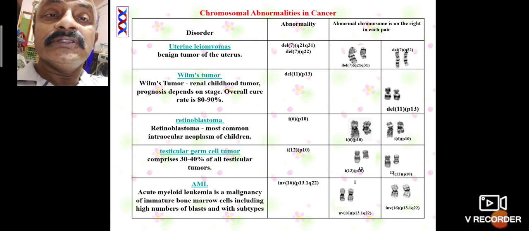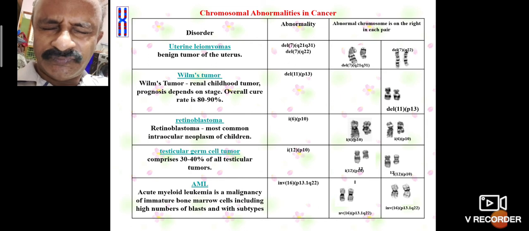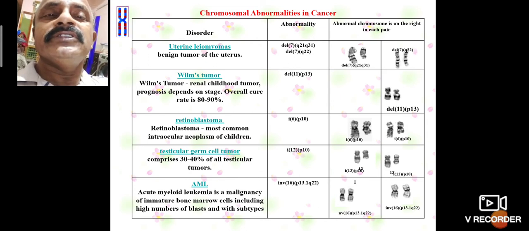But the inversion, and also deletion. Deletion is much more dangerous to human beings, responsible for changes in the total human shape and structure. That is called deletion of part of the chromosome.